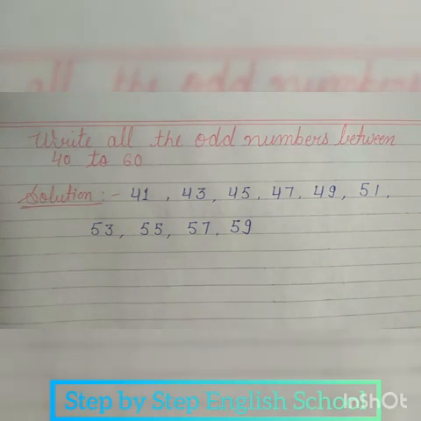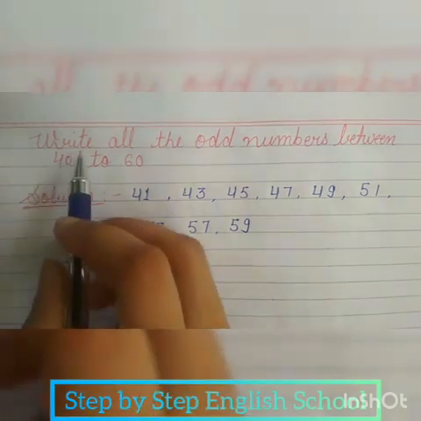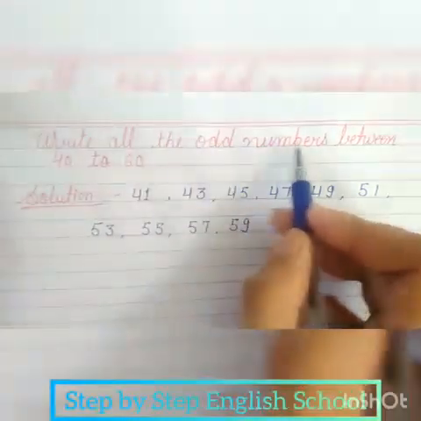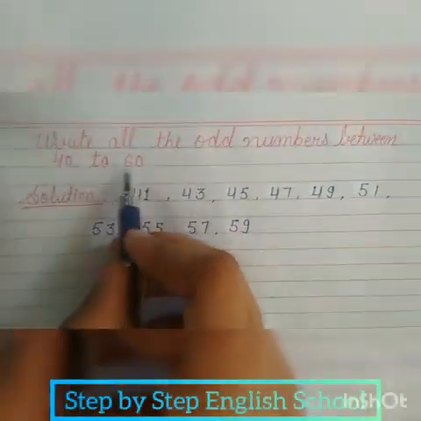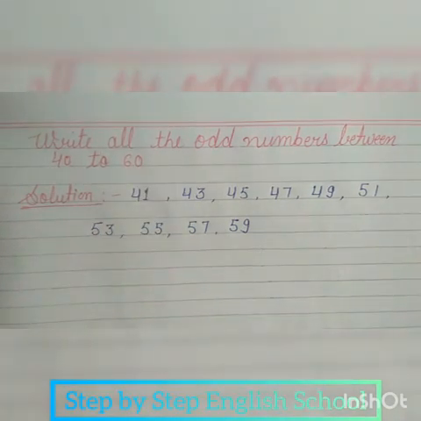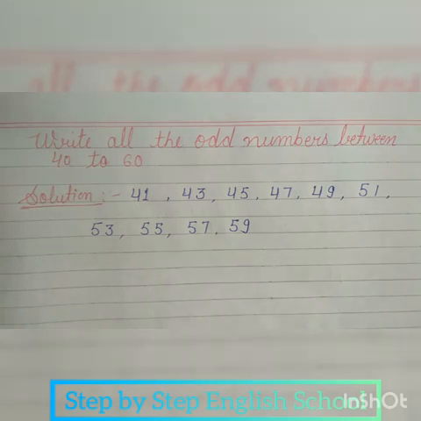Now you have learned about odd numbers. After this we will solve some exercises of this topic. Let's start. Write all the odd numbers between 40 to 60. We have to write odd numbers between 40 to 60. Now I again repeat the definition of odd numbers. All the numbers with the digits 1, 3, 5, 7 and 9 in the ones place are called odd numbers.